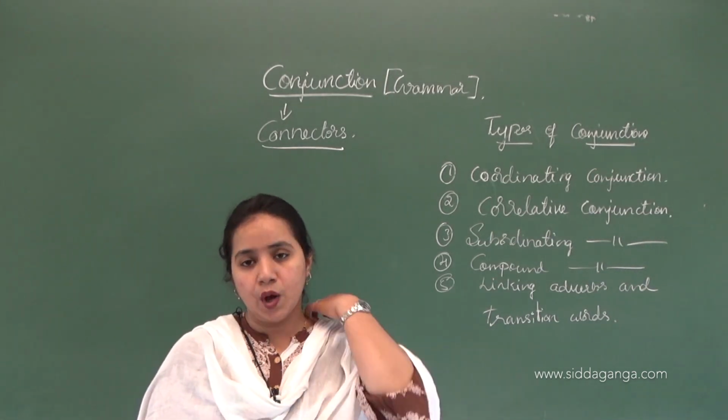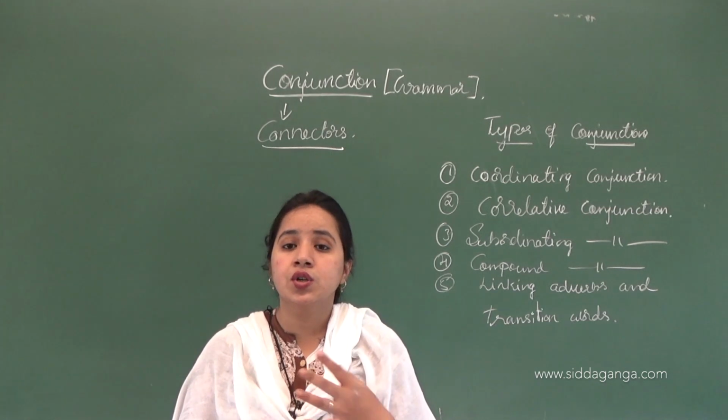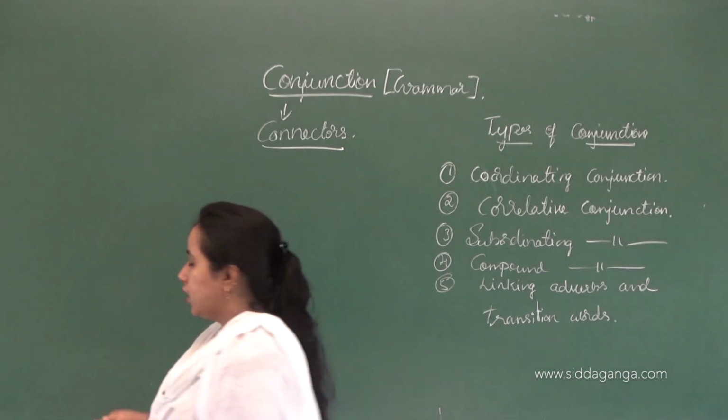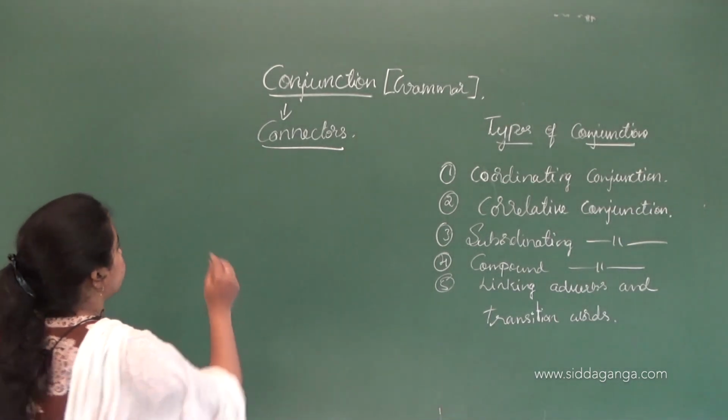The first type of conjunction is coordinating conjunction.